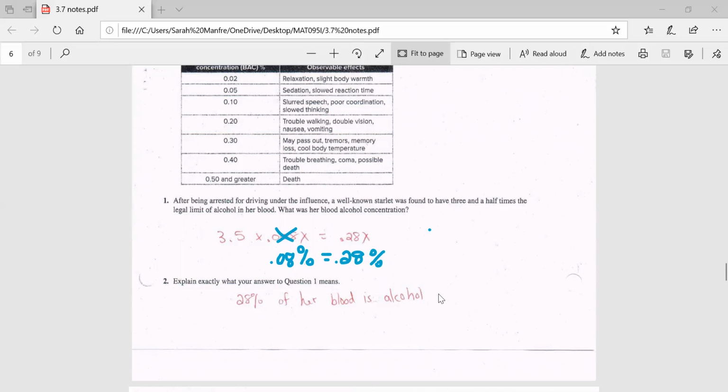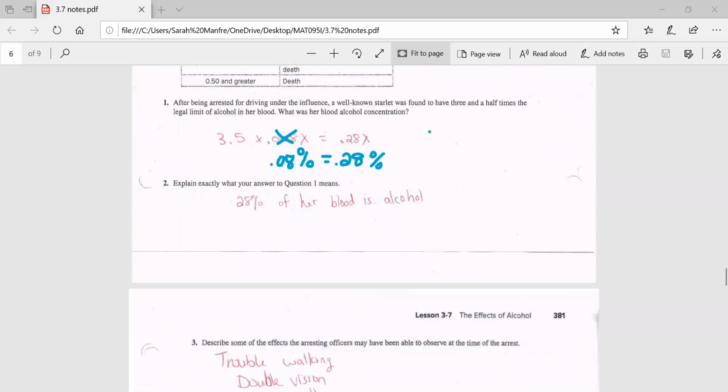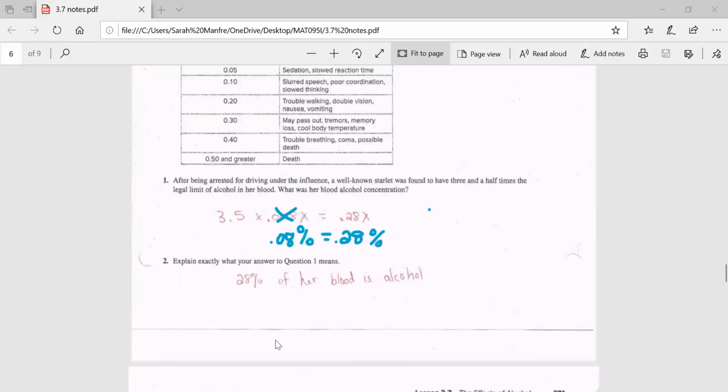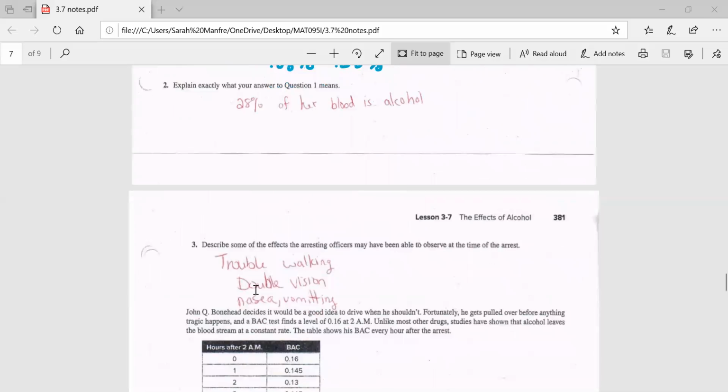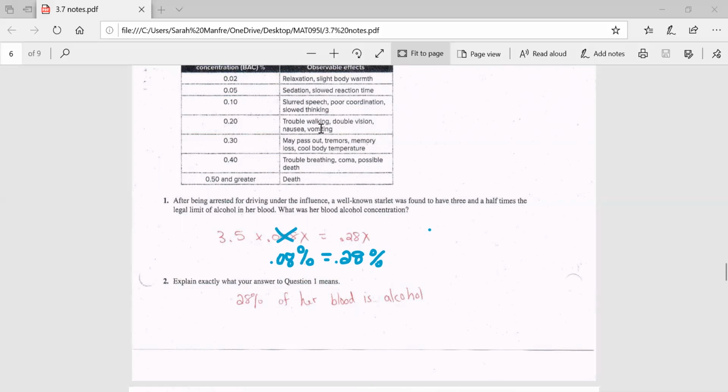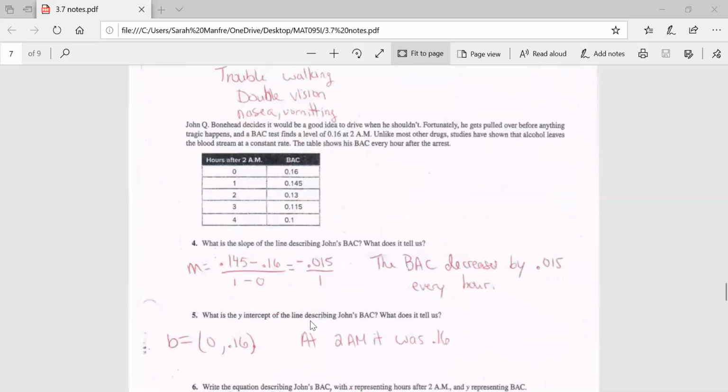Okay, so the next question asks us to describe some of the effects that the arresting officer may have been able to observe at the time of the arrest. Well, 0.28% is in the 20% range. It's probably closer to 0.30, but we're going to go with this. It means that she might have some trouble walking, double vision, nausea, vomiting. So that's what I wrote here. She might have some of the stuff from over here too, but we're just going to go with that because it's the 20%. All right, so next question.